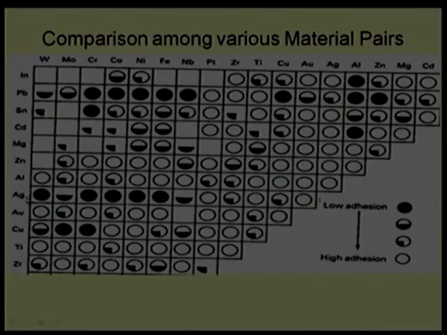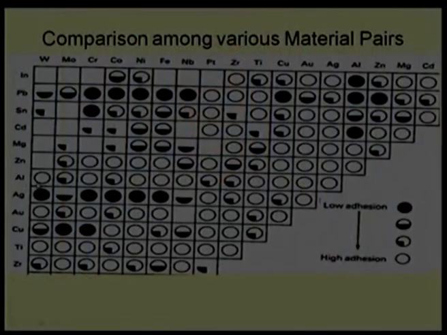Similarly, we can choose silver versus chromium, silver versus cobalt, provided we have enough money, because silver is costlier than lead. That is why in most applications we use lead compared to silver. From this table we can also see that aluminum should not be used against tungsten, chromium, or nickel.